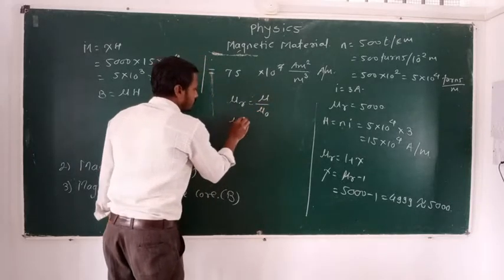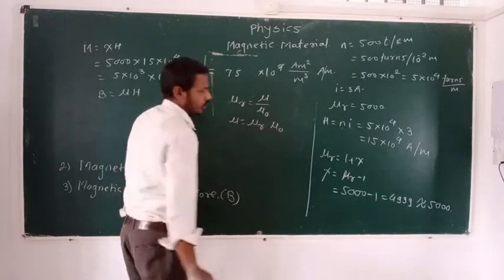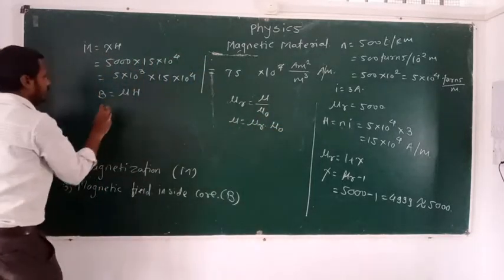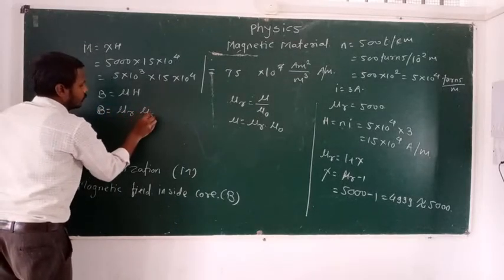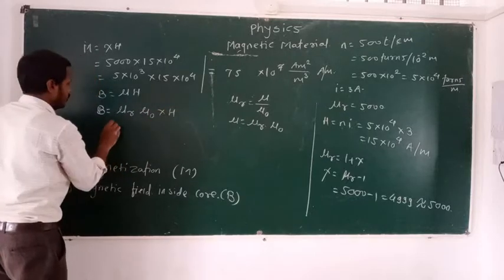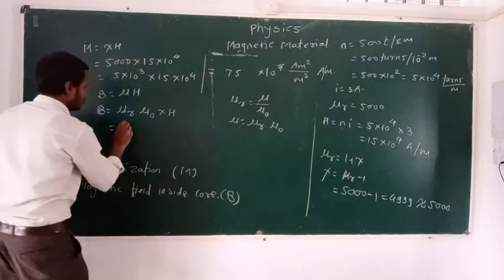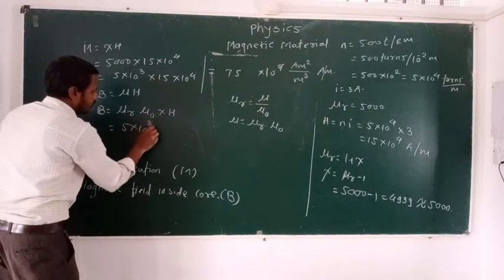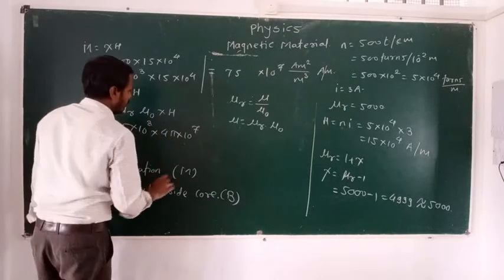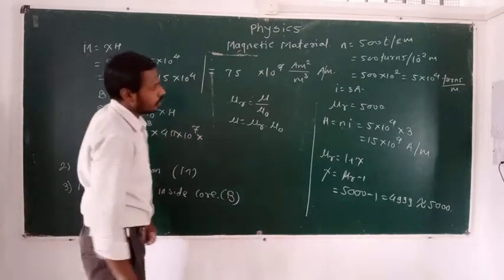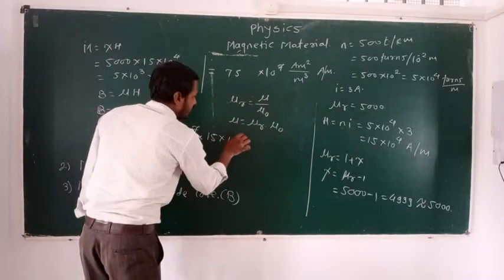That is, mu is equal to mu r into mu 0. Putting this value in this formula, B is equal to mu r into mu 0 multiplied by H. Value of mu r is 5,000, that is 5 multiplied by 10 raised to 3 multiplied by mu 0, 4 pi into 10 raised to minus 7, multiplied by H. Value of H is 15 multiplied by 10 raised to 4.